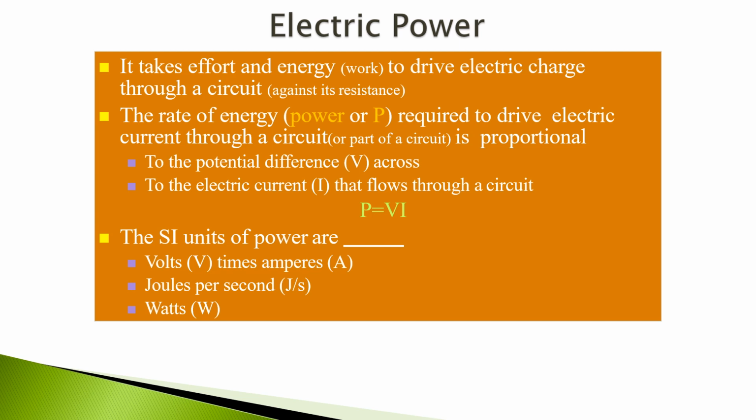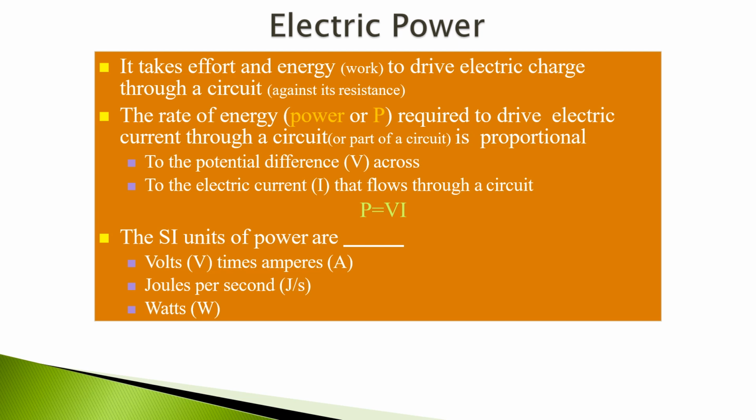Here the electric power, in technical words, is the effort and energy required to drive electric charge through an electric circuit against its resistance. The rate of energy or power, denoted by P, required to drive electric current through a circuit or part of a circuit is proportional to the potential difference, measured in volts, across it and to the electric current that flows through the circuit.